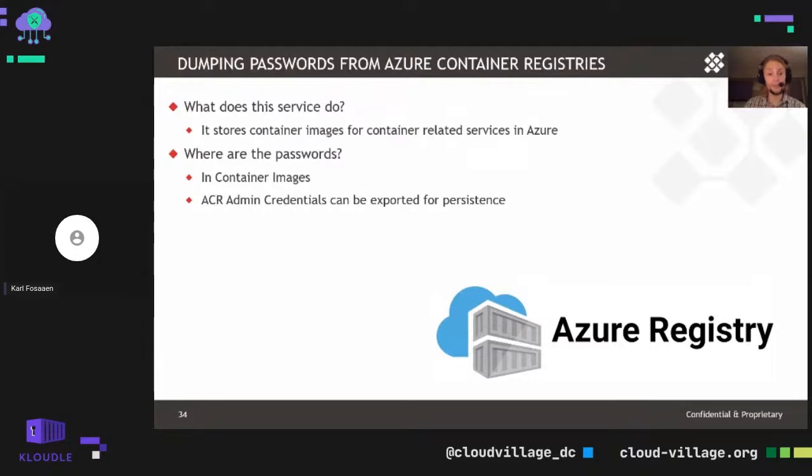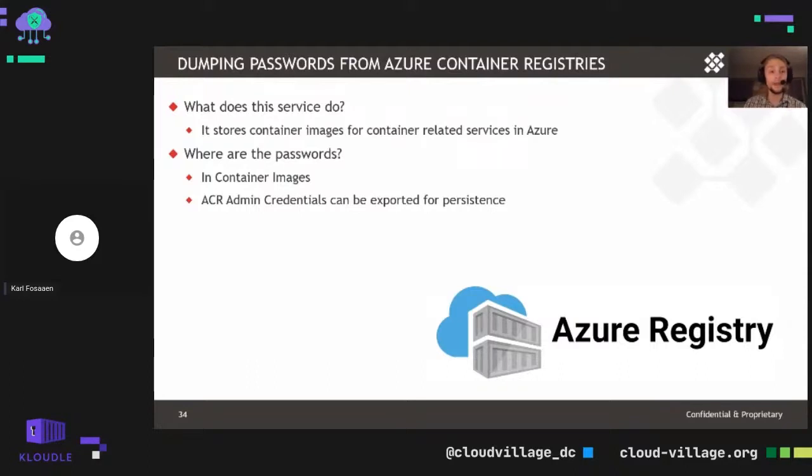As a reader on the subscription, you should be able to pull down any of the container images and then parse those for credentials. It seems like a weird ability to have as a reader. You're actually able to connect with Docker up to the registry, list out and pull down any of the available images, and we frequently see images containing credentials, service principal passwords or certificates, all sorts of different things that could be utilized by the container itself to act in the Active Directory tenant or within the subscription itself. So definitely look at those images if you've, at a minimum, got reader access to an ACR.